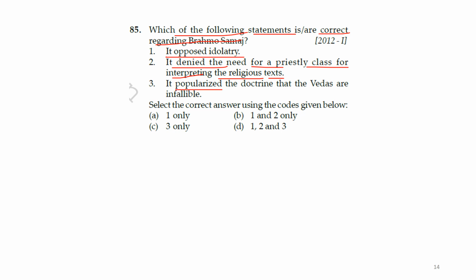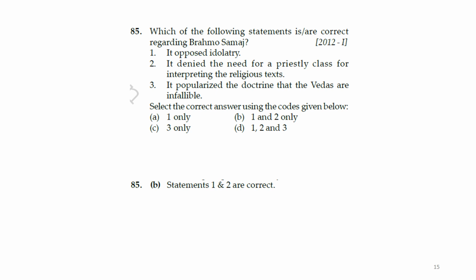It popularized the doctrine that the Vedas are infallible. See, this is wrong: it popularized the doctrine that the Vedas are infallible, no, this is wrong. This is correct, and this is also correct. So the answer is B.